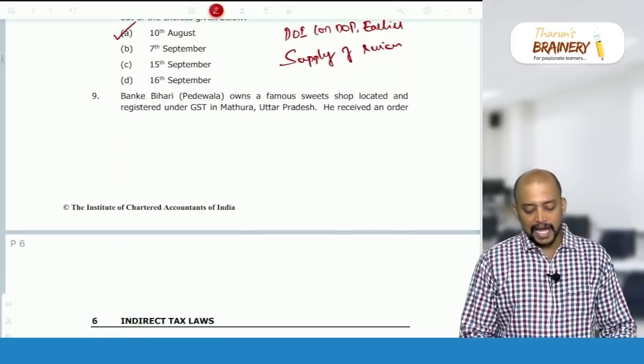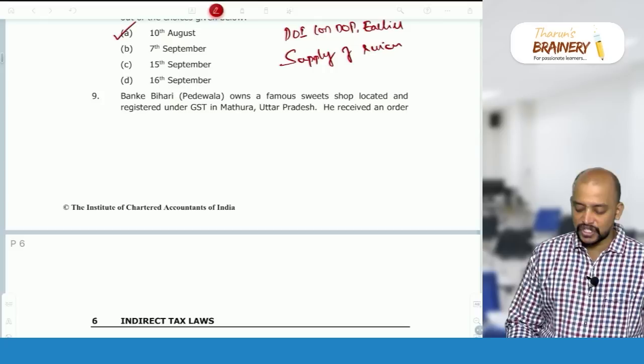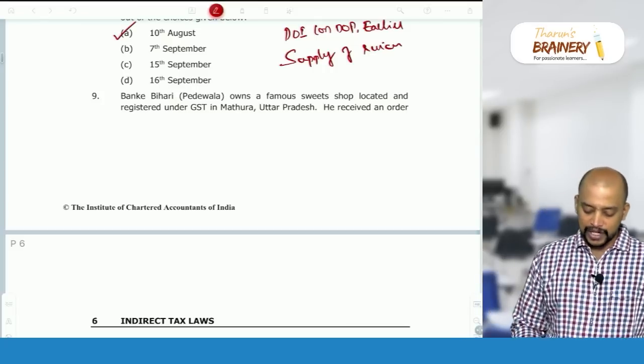Then, Banke Bihari Pedewala owns a famous sweet shop located and registered under GST in Mathura, Uttar Pradesh.